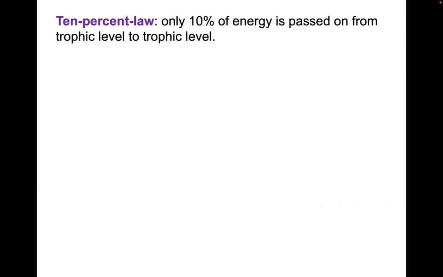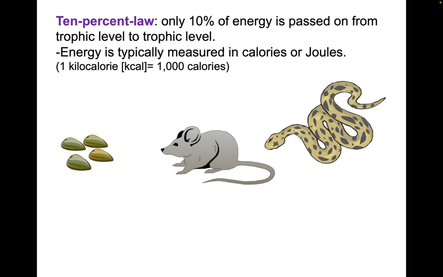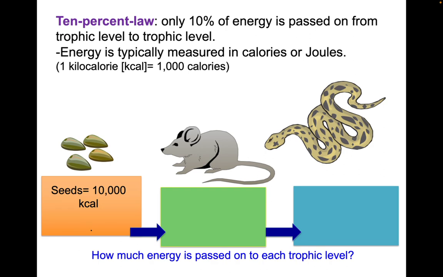We have this 10% law where only 10% of energy is passed from trophic level to trophic level. So energy is typically measured in calories or joules. So 1 kilocalorie or kcal is 1,000 calories. So if this set of seeds is 10,000 kcals, the mouse only gets 1,000 kcals, and the snake only gets 100 kcals, leaving only 10% of energy moving on.